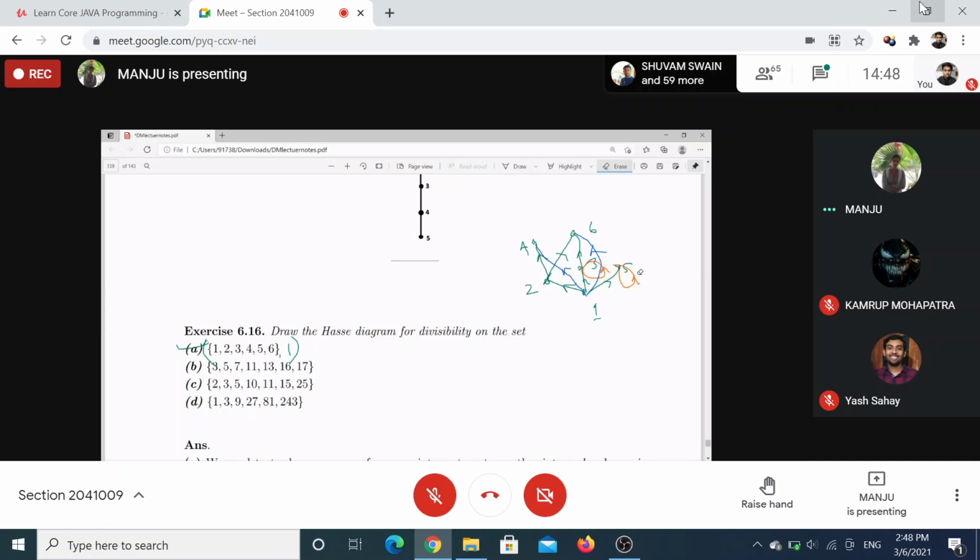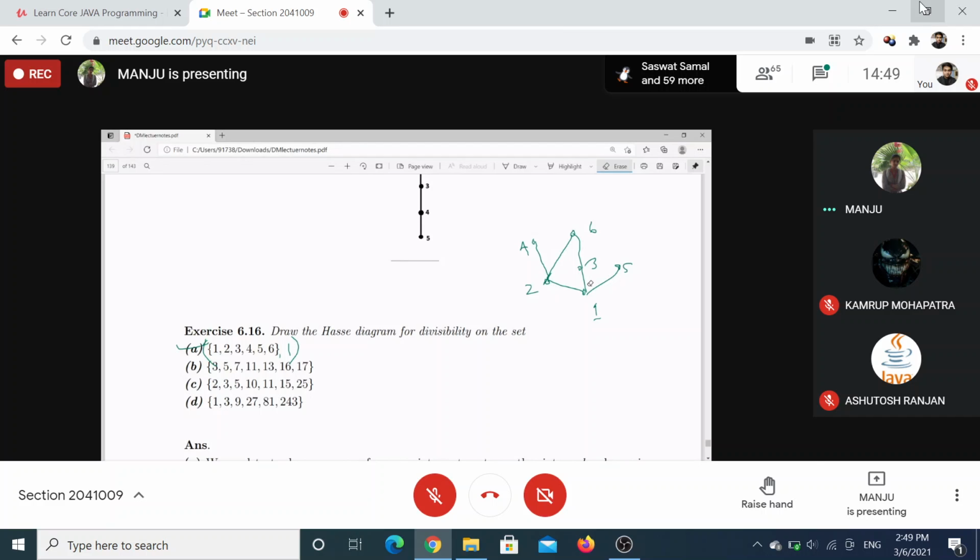Then transitive edges. 1 to 3, 3 to 6 is present, so 1 to 6 is not needed. 1 to 2, 2 to 4 is present, so by using transitivity it is done. Can you remove this 2 to 6? Is this a transitive edge, 2 to 6? No, ma'am. Right? So you finally remove all the directions, and this is your Hasse diagram. Clear?